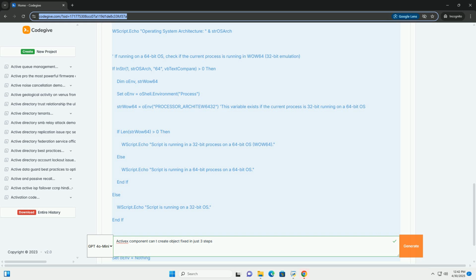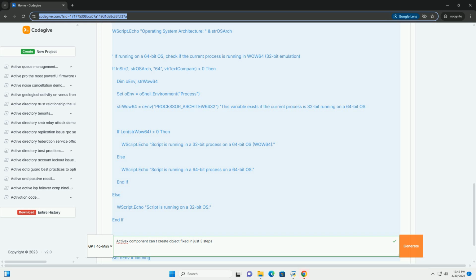CLSID, class identifier. Each ActiveX component is identified by a unique CLSID, a globally unique identifier, GUID. This CLSID is stored in the Windows registry and is used by applications to locate and instantiate the component. ProgID, programmatic identifier. A human-readable name associated with an ActiveX component, making it easier to refer to in code, for example Excel.Application. The ProgID maps to the CLSID in the registry. Why does this error occur?